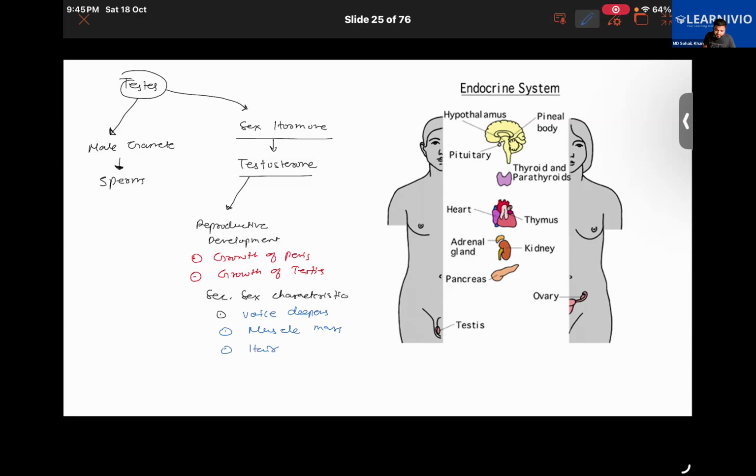Further, we also need to talk about physical development. Testosterone plays an important role in physical development too.